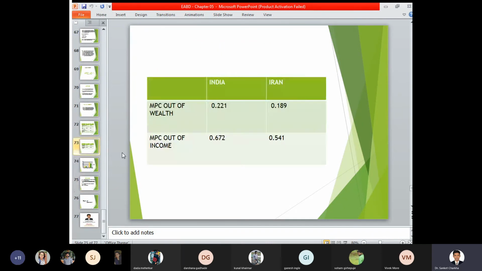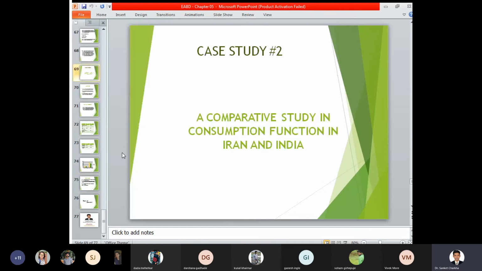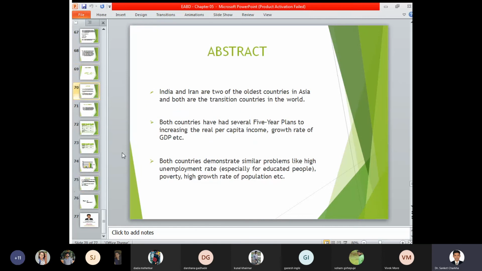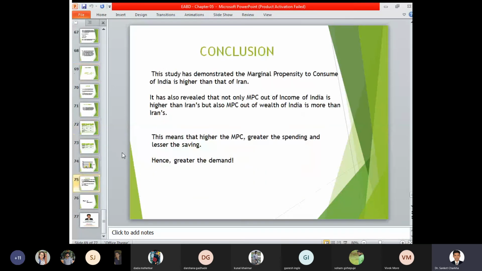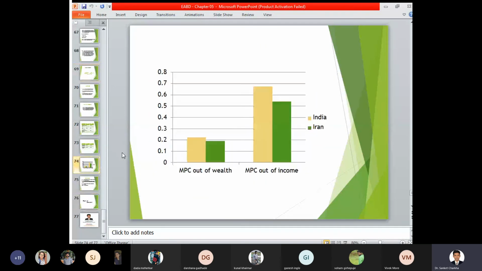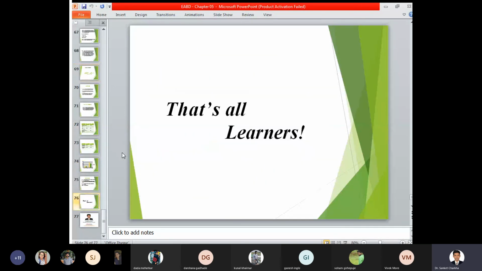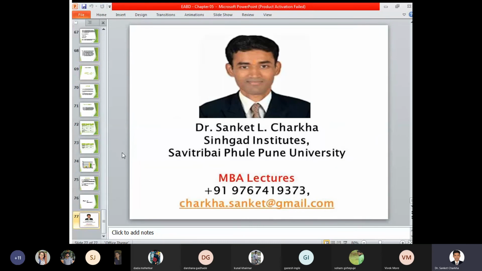All the study material is available on the internet. You can go back to the historical perspective. You can find out the 5-year plans of Iran and India, and accordingly make the comparative study between the consumption function in Iran and India. Statistics has also been provided for you, and that's all the information I need to provide for the learners.